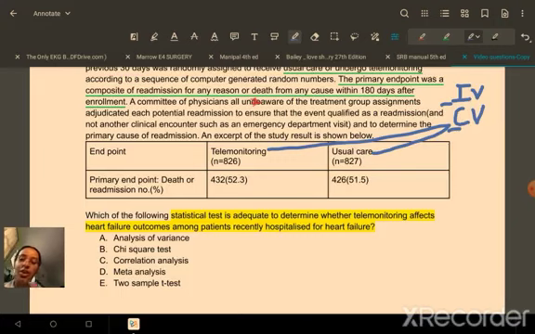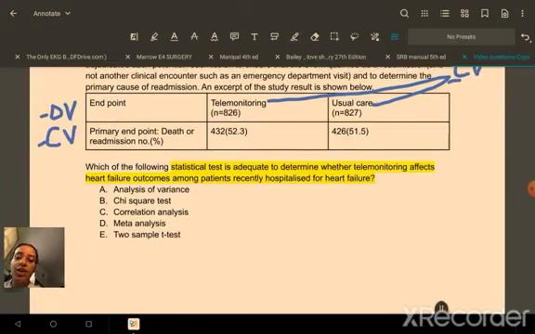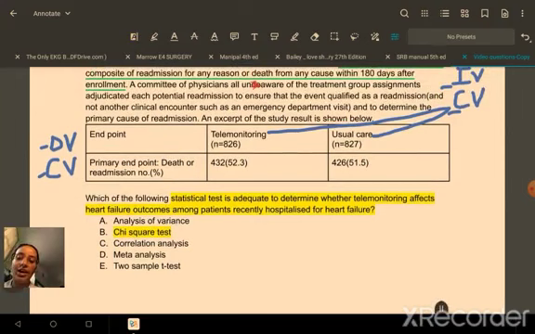We are not getting any numerical value. We are just saying yes, died or readmission, not died, no readmission, right? So it is a categorical variable again. So our dependent variable is also a categorical variable. So when both the variables are categorical, what is the answer? The answer is we are going to use the chi-square test. When both the dependent as well as the independent variables are qualitative or categorical, we use the chi-square test.